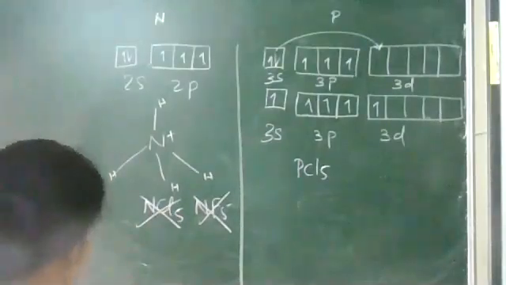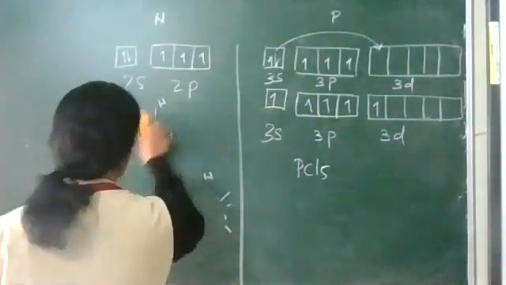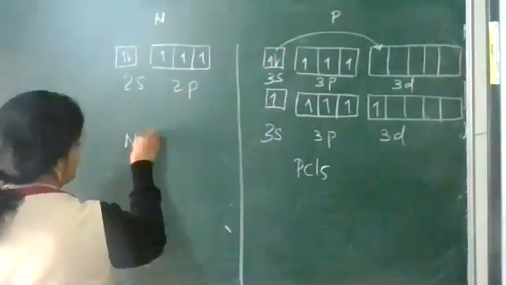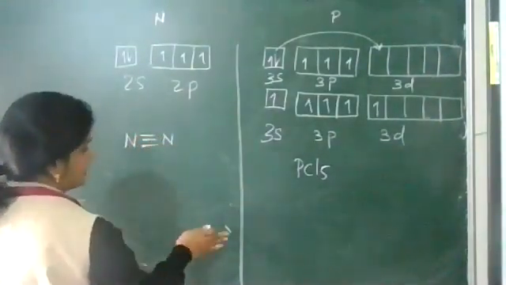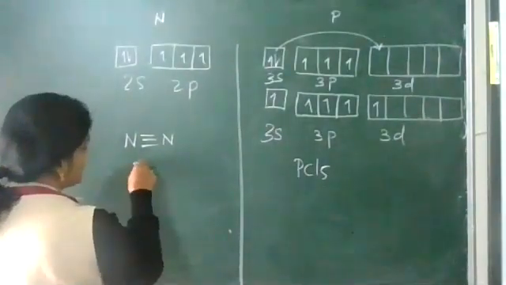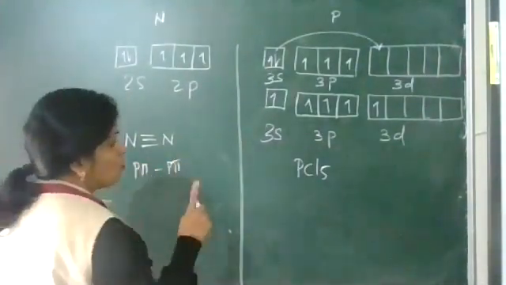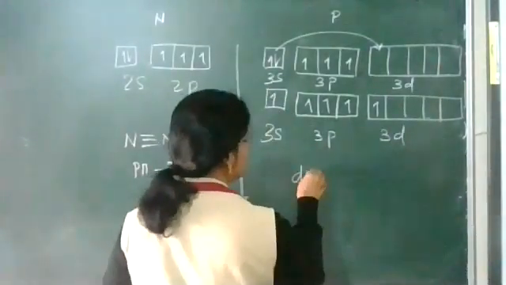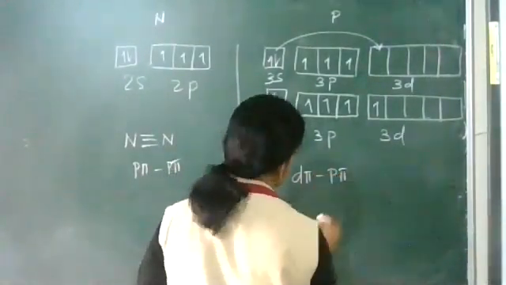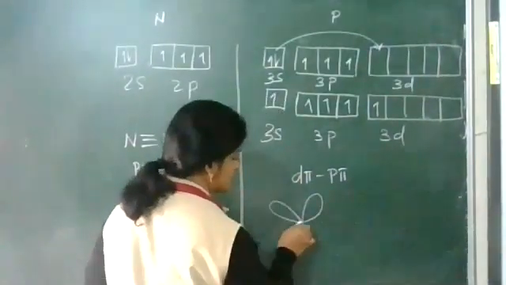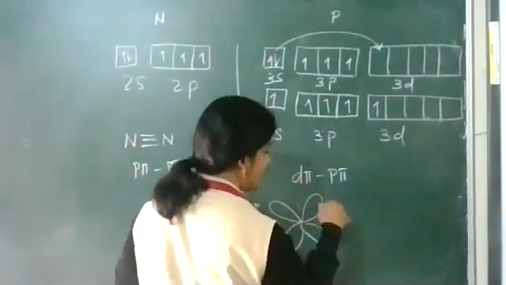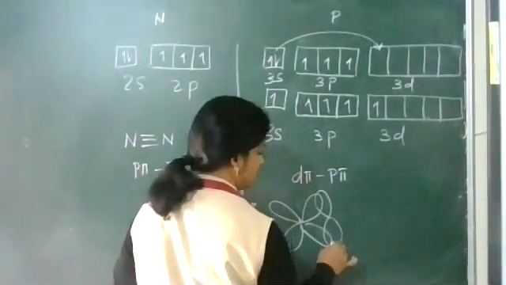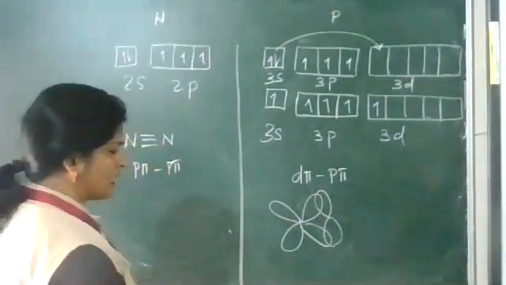Now, nitrogen can form p-pi p-pi bonding, as in the case of N triple bond N. Phosphorus can also form p-pi bonding, and also d-pi p-pi bonding, using d orbitals and p orbitals for sidewise overlap.